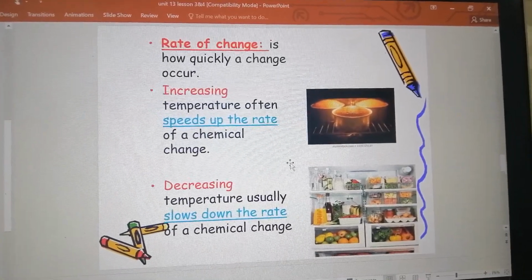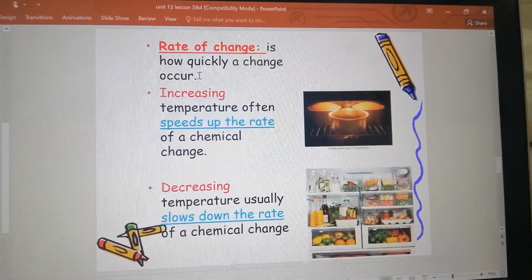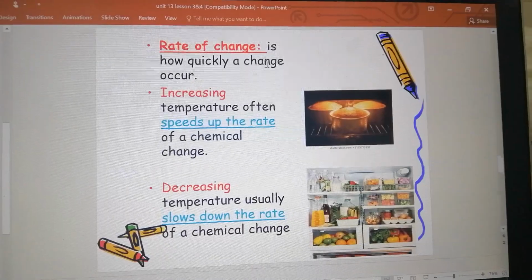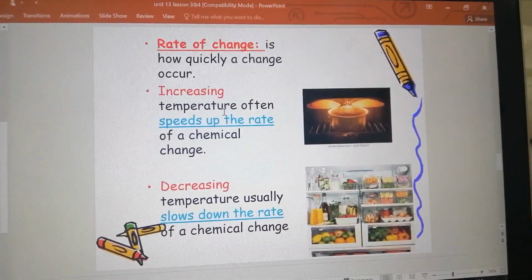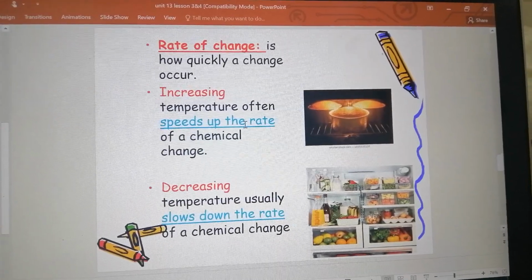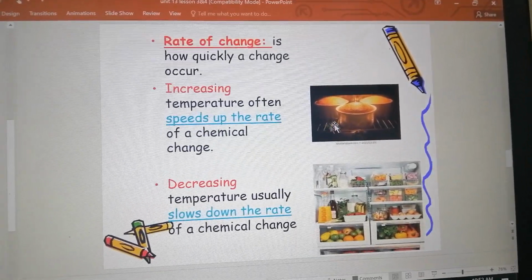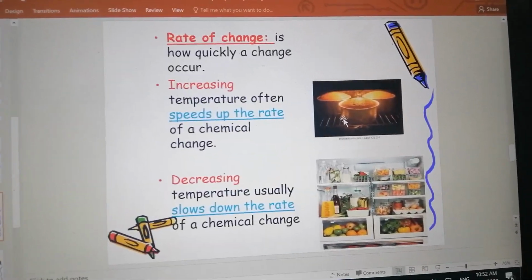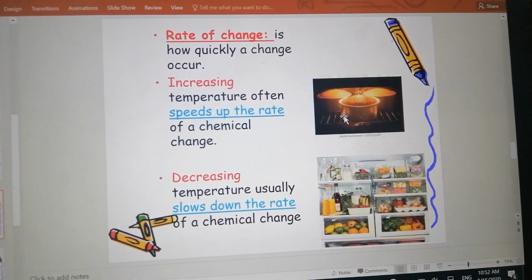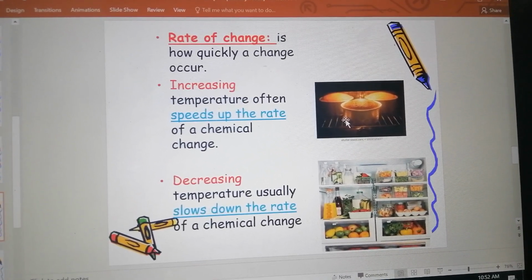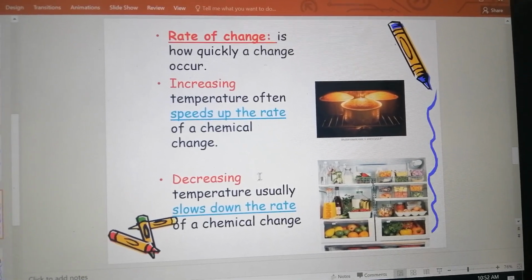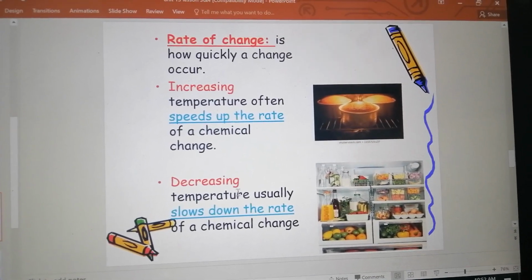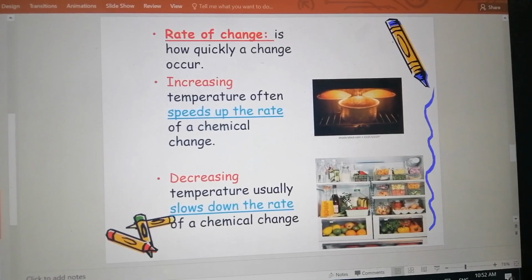Okay? Again, rate of change is how quickly a change occurs. If we increase the temperature, this will speed the rate of change. Like baking a cake, why do we put it in the oven? To speed the reaction, to make it fast, change from raw substances to cake. What about decreasing? When we decrease the temperature, like inside the fridge, we